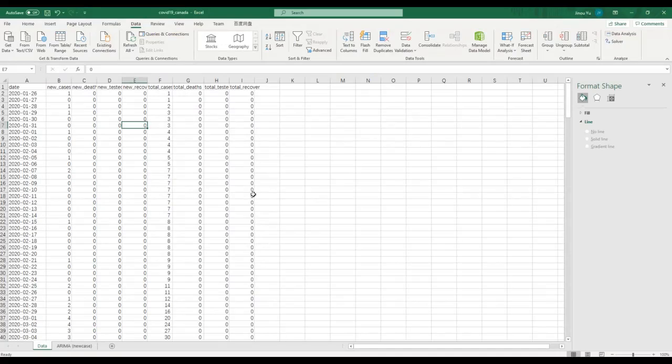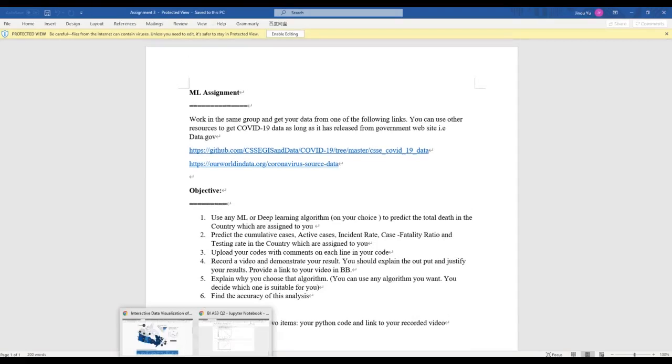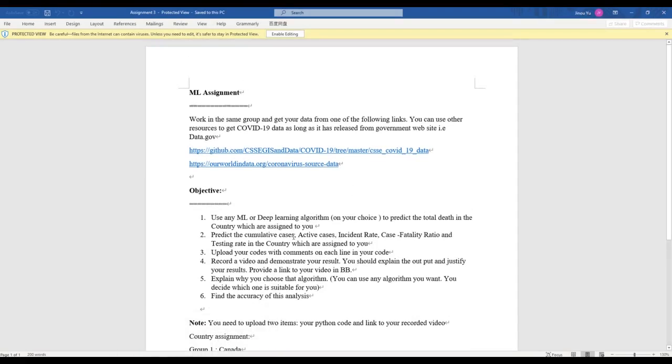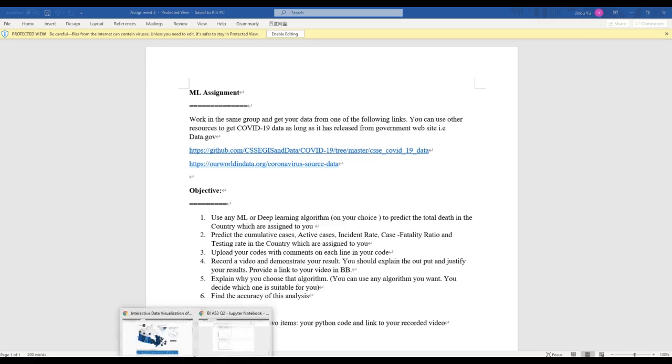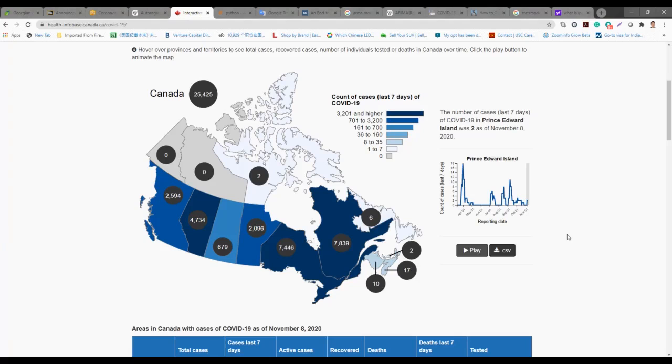And this is the dataset I use, called COVID-19 Canada.csv. Most of the columns of data are directly downloaded from the link given in the assignment page. But at the same time, in order to give the information of the total tests and the recovery data, I also use data from the website of the Canada government. In this CSV page, I can find more information which will be helpful in my analysis.